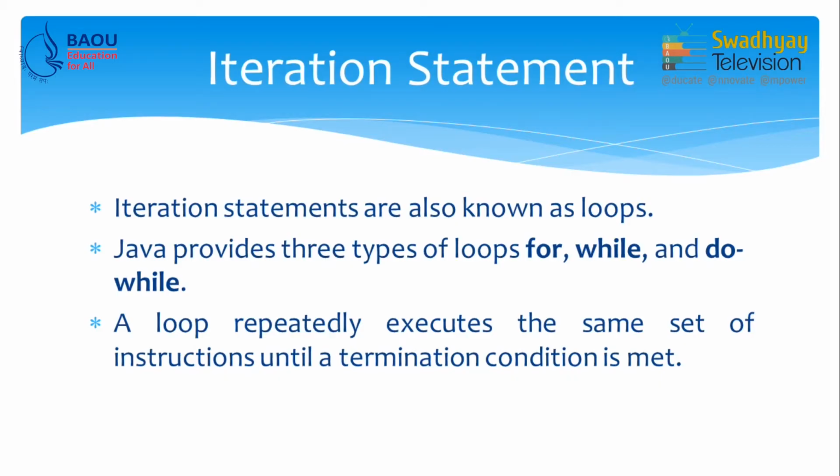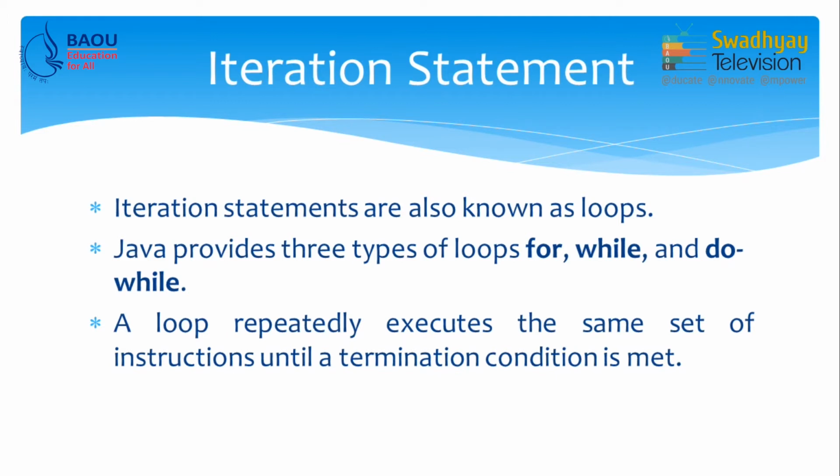So, we will start with iteration statements. What are iteration statements? As I mentioned earlier, iteration statements are also known as loops. Java provides three types of loops: for, while and do while.